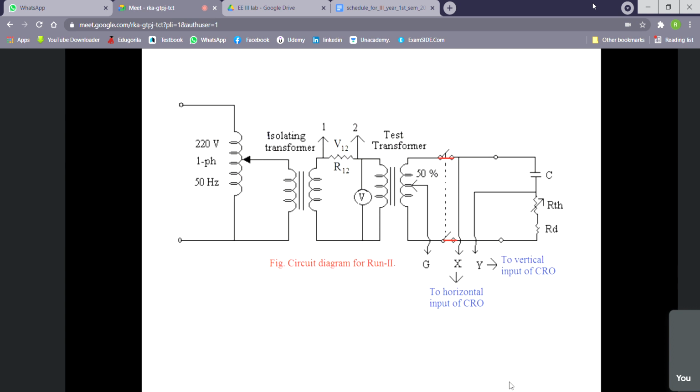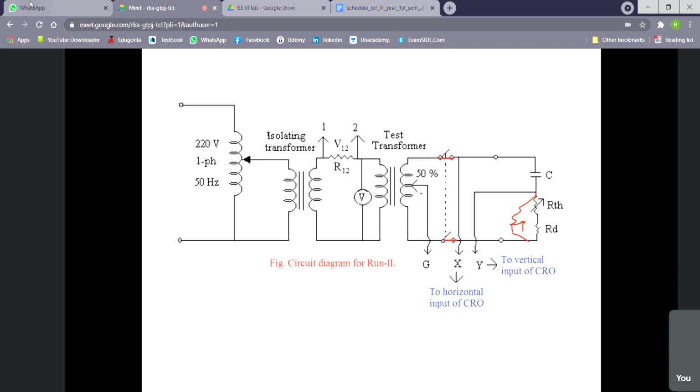So what shall we do for this run 2? For run 2, actually, we make some secondary circuit. In the secondary, we make an RC circuit, right? Actually, this is R, this is C, and R has two parts. One is variable, one is a decade resistance, meaning this resistance may be changed in steps. So in short, it is a variable resistance, nothing more than that. But in the lab, it has been done in two parts due to the availability of the resistors. Some resistance is changed in steps, say 50 ohm, 20 ohm, 60 ohm, and some is smooth variation using the rheostat.